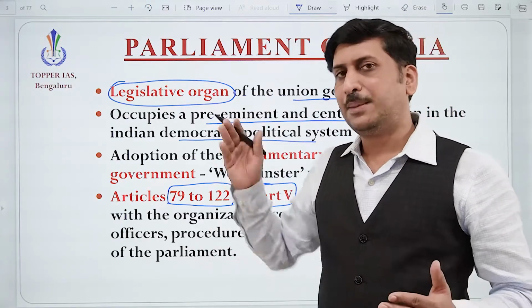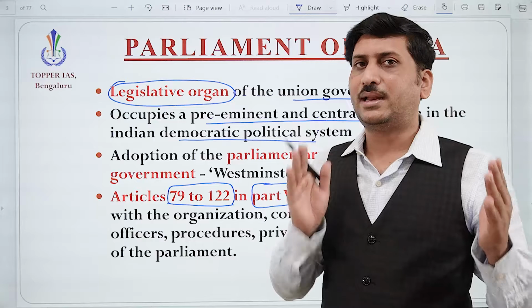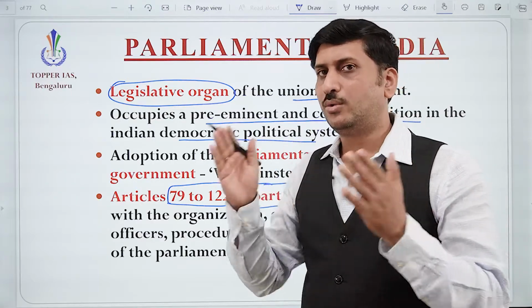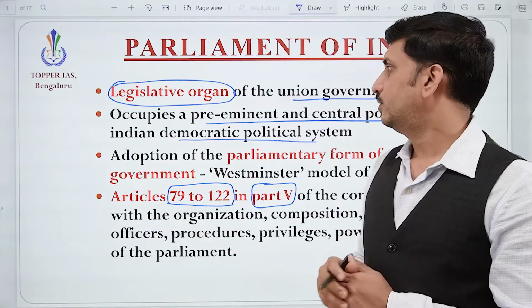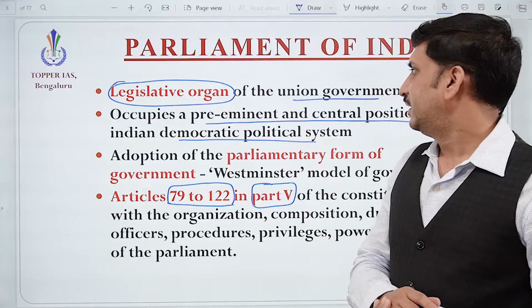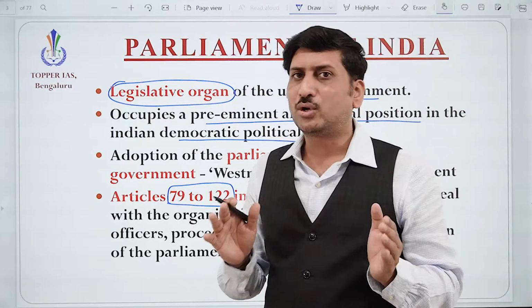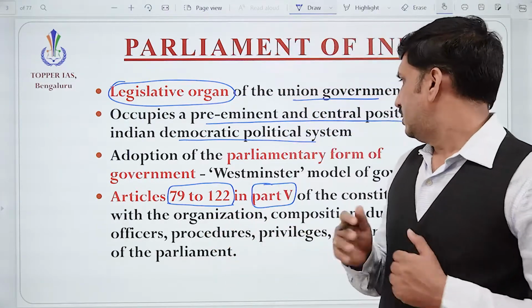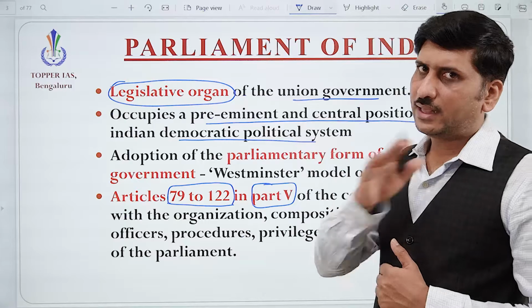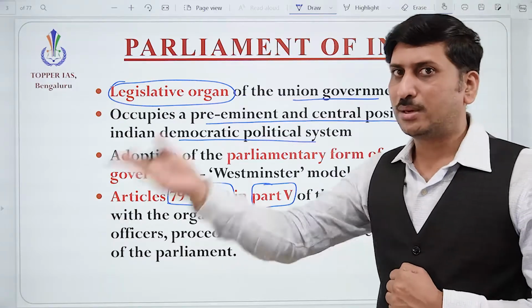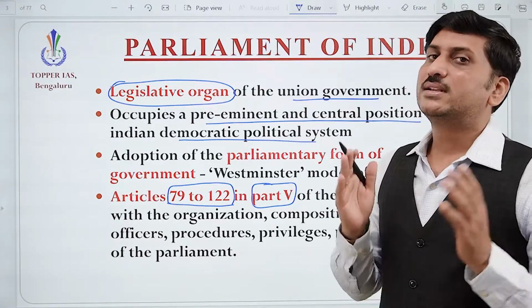That is why in the Parliament, the elected representatives sit and function. That's why we say that it occupies a central position in our democratic system. And as I said, we are not going to discuss a building, but a system.